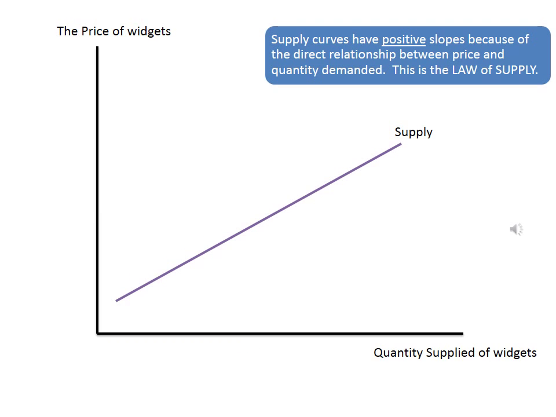Recall that demand curves had negative slope. That's because as the price goes up, consumers wanted to buy less of a good. That came down to the fact that consumers like money, and when you buy a good, you give up money. Well, firms like money too, and this is why supply curves have a positive slope, because as the price of a good goes up, firms are more willing to sell that good, because firms like money, and when you sell a good, you get money for it. So the more money you can get for a good, the happier you are to sell this good.